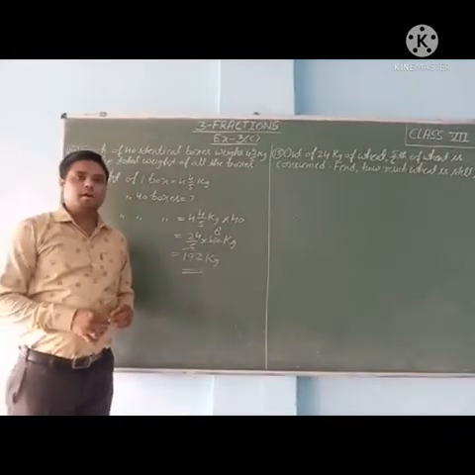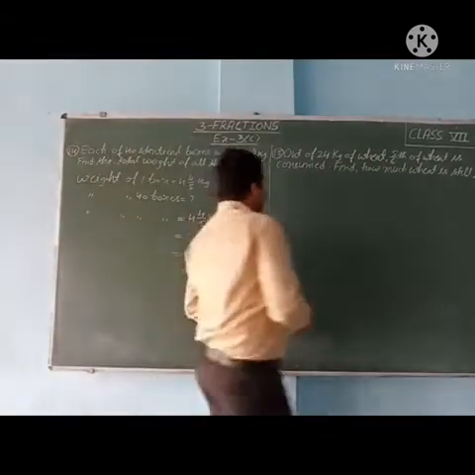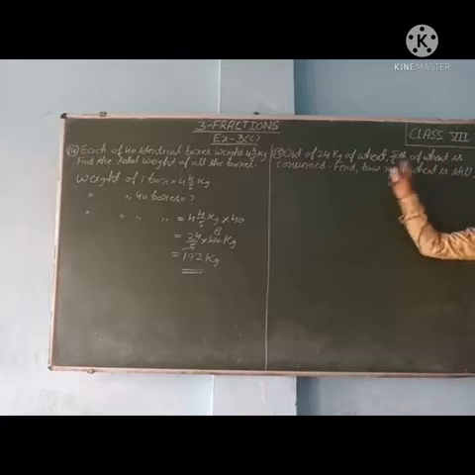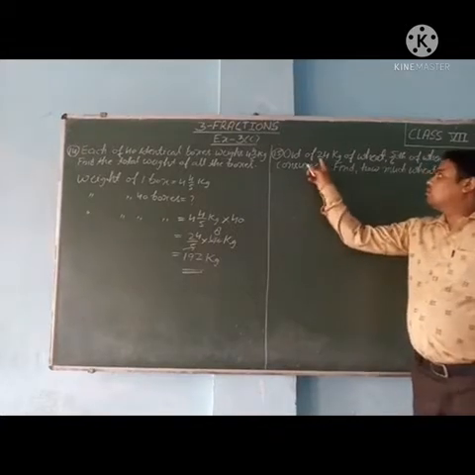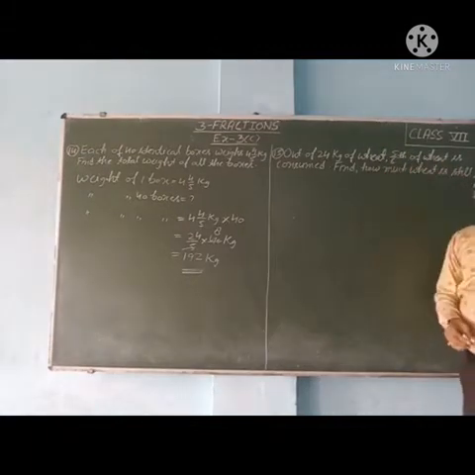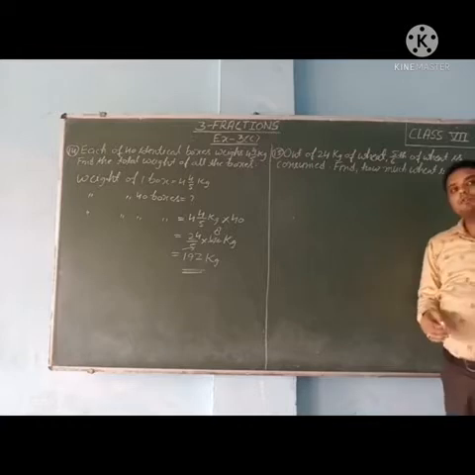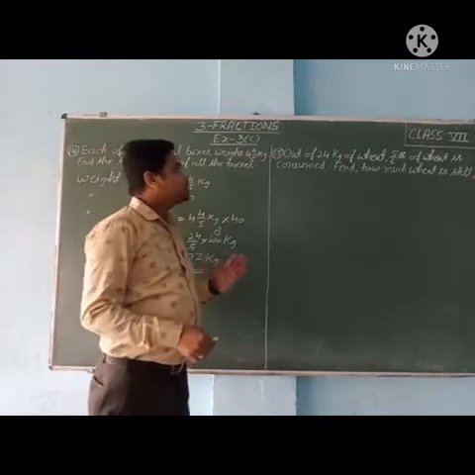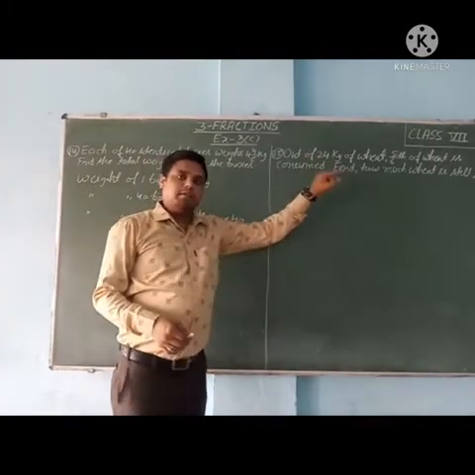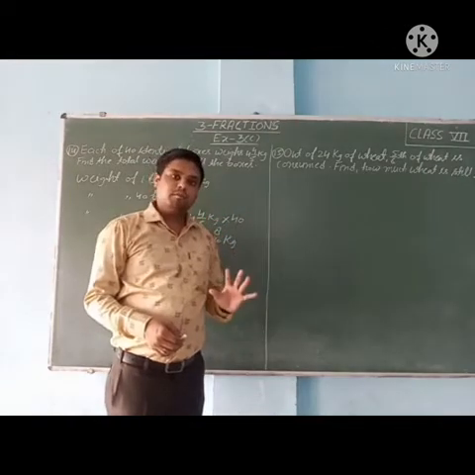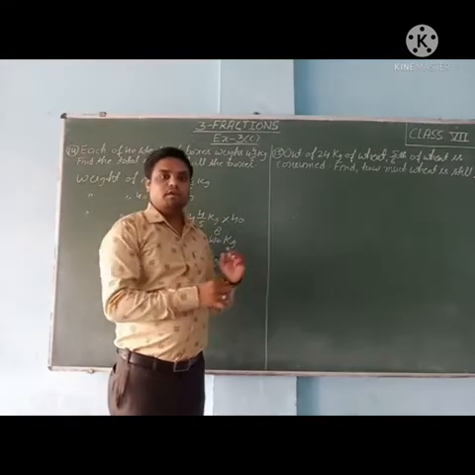Now move to the 15th sum. Out of 24 kg of wheat, 5/6 of the wheat is consumed. Find how much wheat is still left. So wheat still left means 24 kg minus consumed wheat. So first we will find the wheat consumed, or either we can solve in one equation.